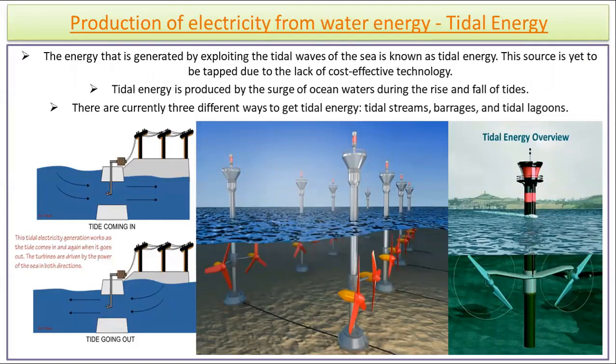Now over here we can see that we are talking about the electricity produced by tidal energy. So here you can see how tidal energy is useful to produce electrical energy. Tides are continuously generated in the sea or in the sea coastal places. So when the tide is going on, with that also we can use the kinetic energy over there to run the turbines, and by running the turbines we can produce electricity.